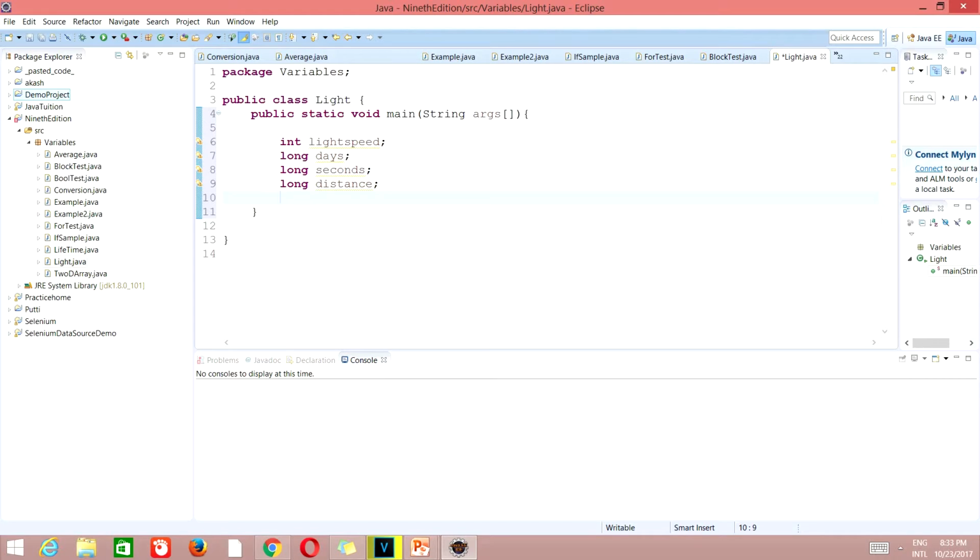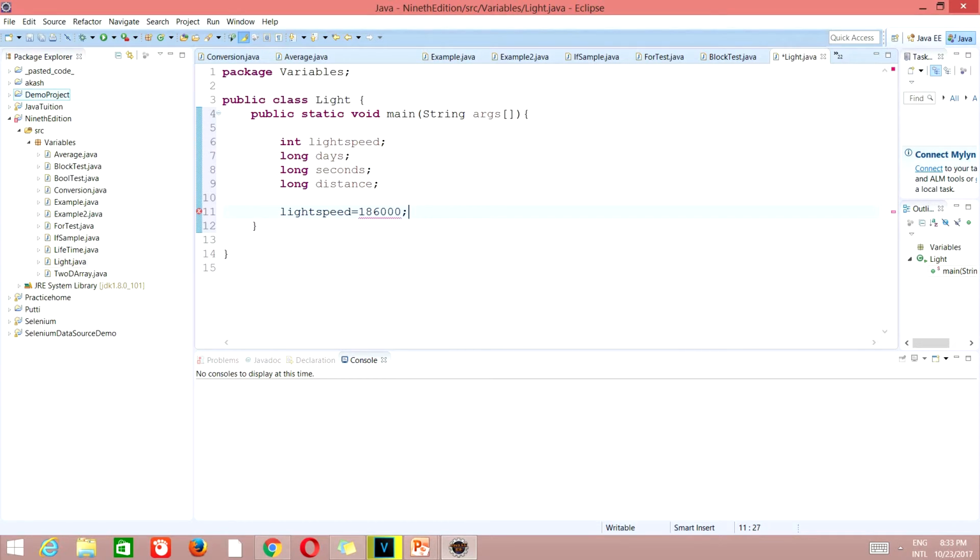So next, the approximate speed of light in miles per second. We'll assign a value, that is, lightspeed equals 186000. That is nothing but the approximate speed of light in miles per second.